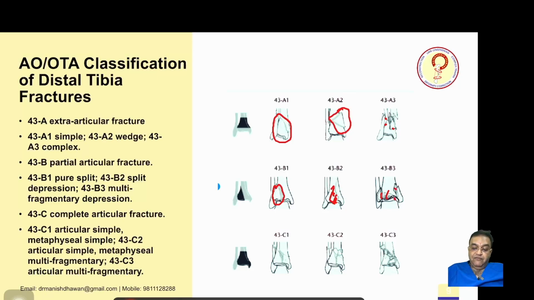Now, type 43C is a complete articular fracture. C1 is articular simple. You can see there are multiple fragments, but there is no invagination or depression of the fragments. And C2 is articular simple, metaphyseal multifragmentary. So, this has many pieces. And C3 is articular multifragmentary. So, you can see articular multifragmentary with disruption of the invagination and depression of the fragment.